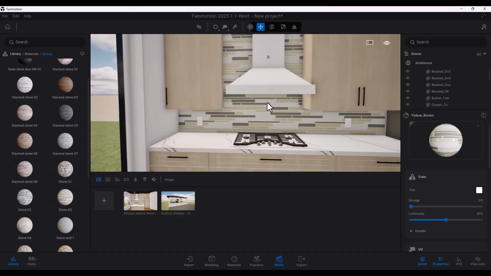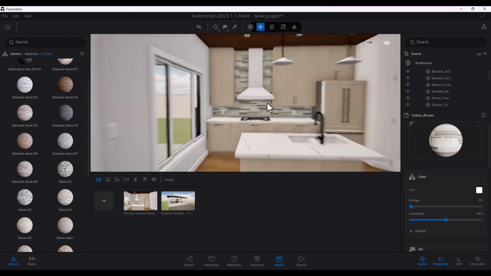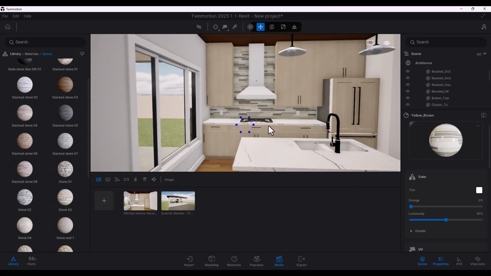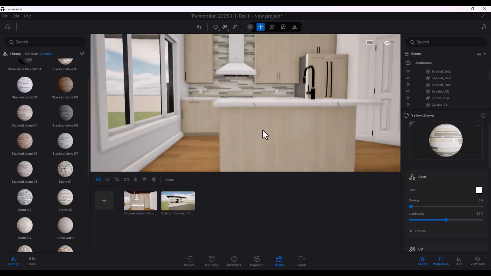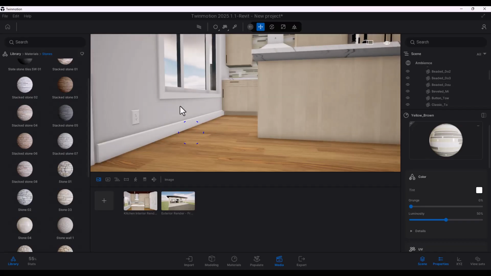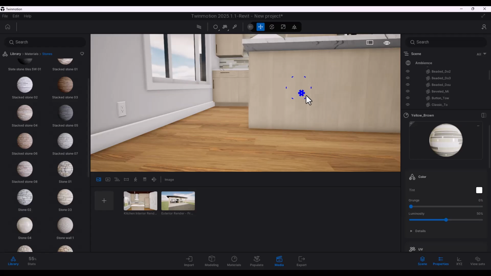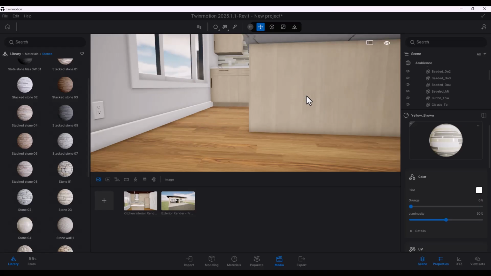Now, something to note, when you import as a hierarchy, a lot of the materials, for example the white that we see in our model right now, the trims around the windows, the outlets, the baseboard here, there's usually a problem with this method because if you were to go and replace, I'm just going to go back to this.